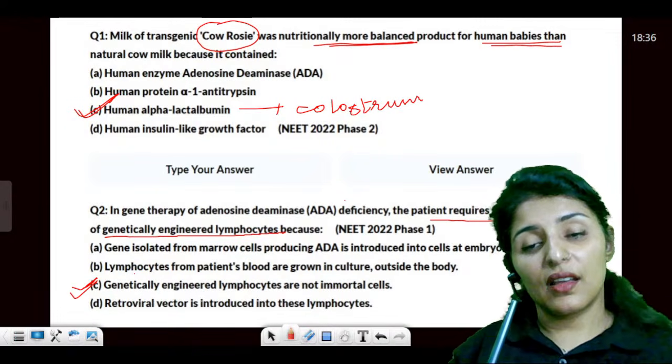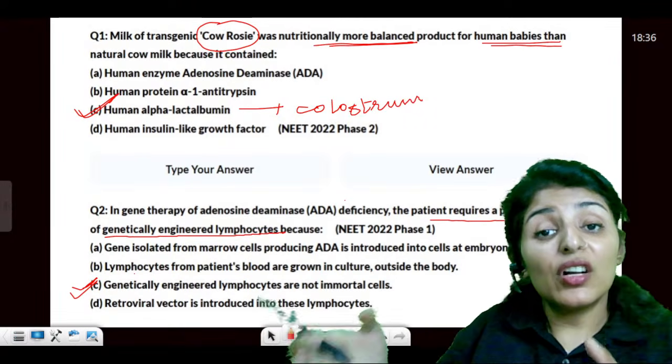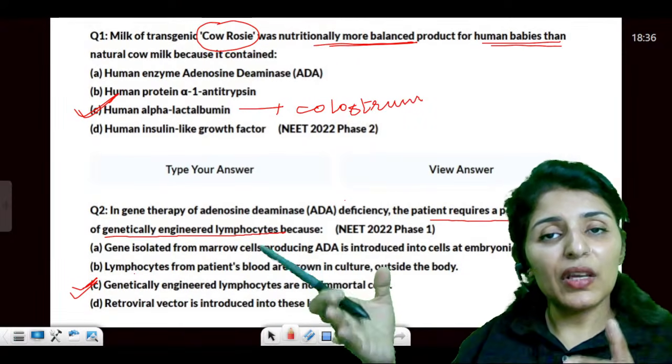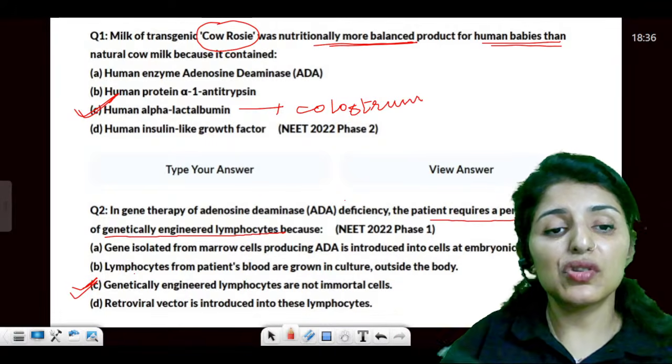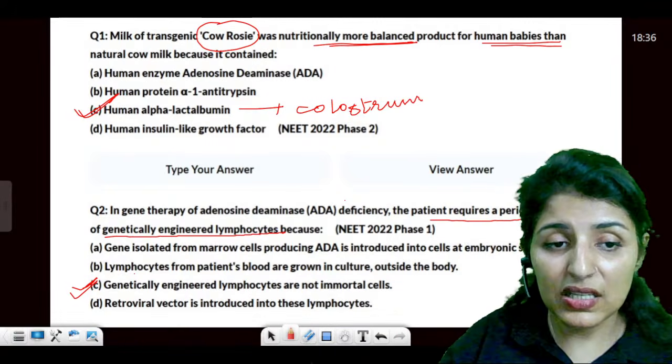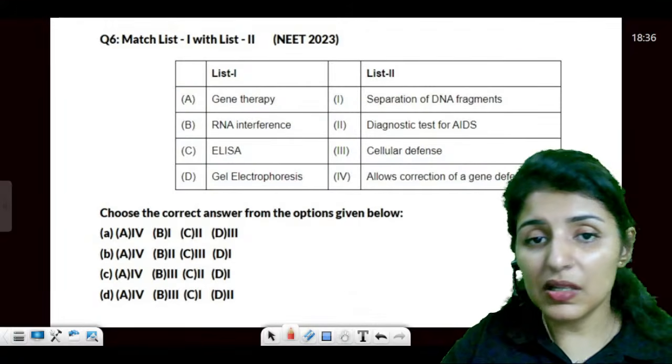So what does it say? They are not immortal, meaning they will die after a week or so. So you have to get continuous, periodic infusion of genetically engineered lymphocytes. Answer will be C. Are you getting the statements?